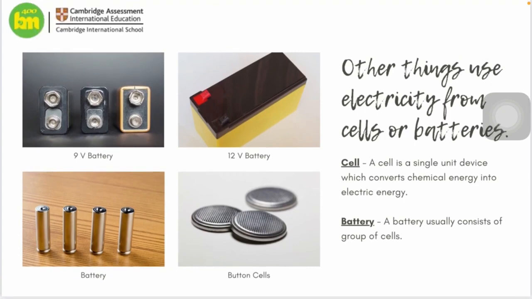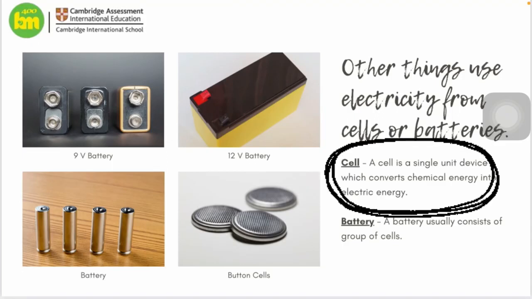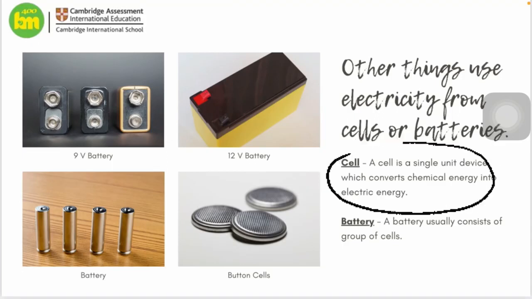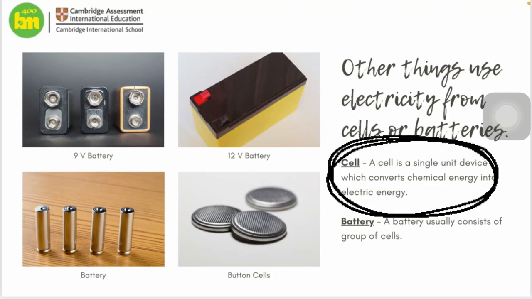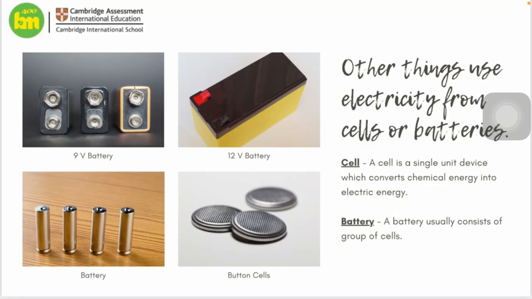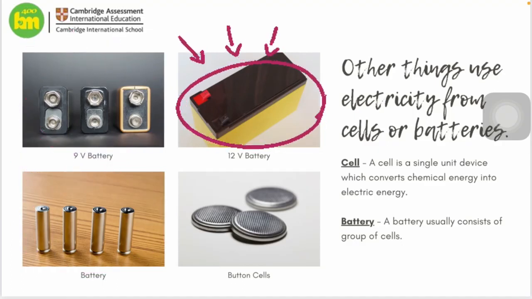And by the way, they're not the same. A cell is a single unit device which converts chemical energy into electric energy, while a battery consists of a lot of cells. And as you can see in here on the picture, I have different kinds of battery, the single battery, 9V battery, and 12V battery.